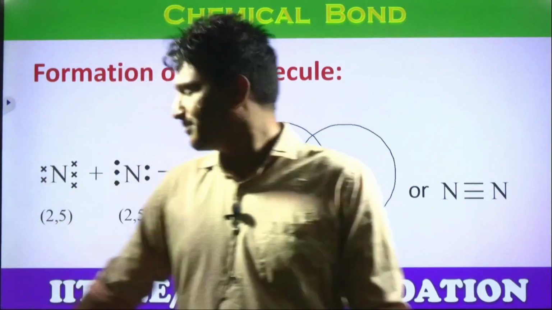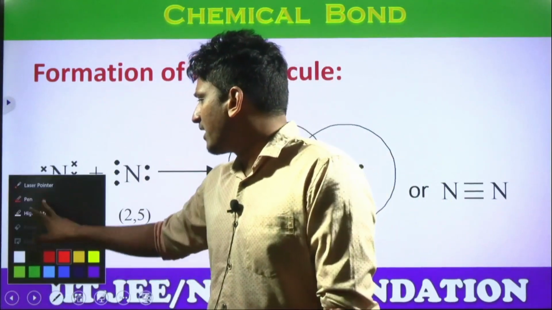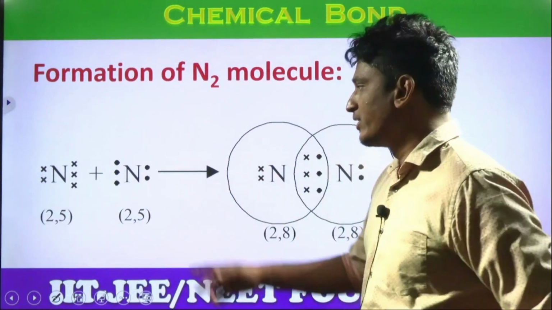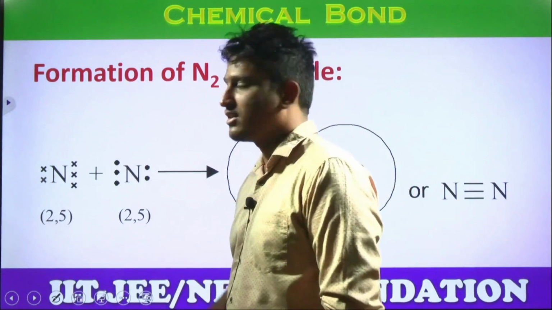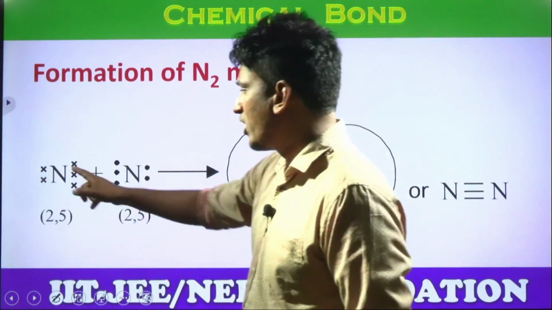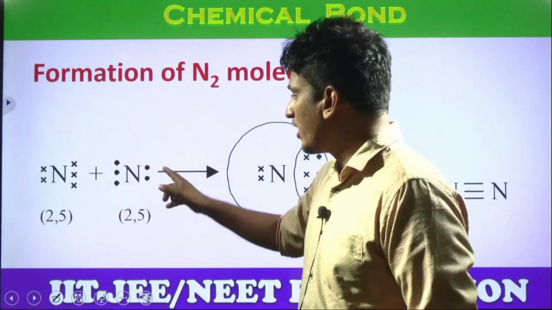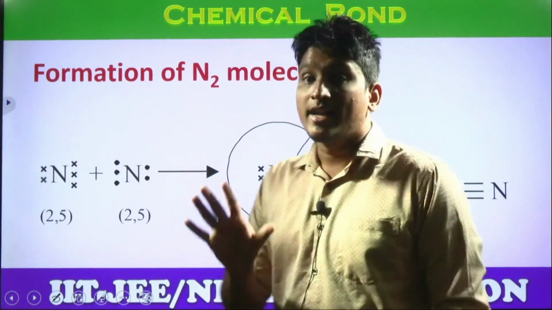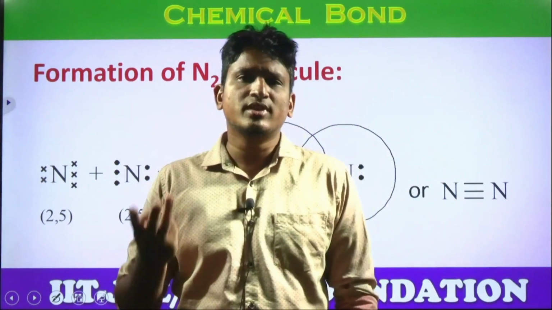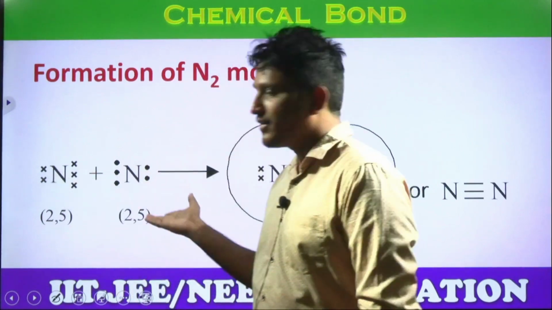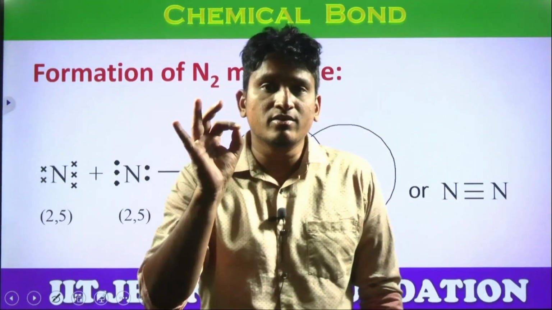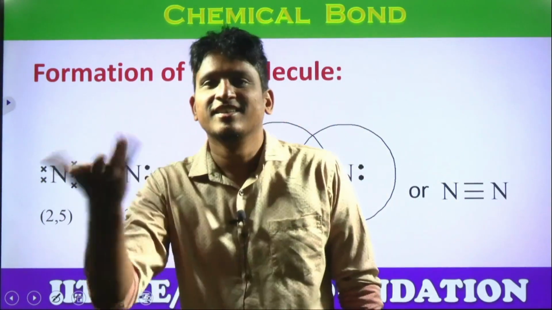Wait, look at here. In this example, nitrogen gas N2, nitrogen configuration 2, 5. How many electrons in the valence shell? 5. 1, 2, 3, 4, 5. Already 5 are there. More how many it needs? More 3. Octet configuration. Already 5, more 3. Now each nitrogen shares how many? 3 electrons and 3 electrons.